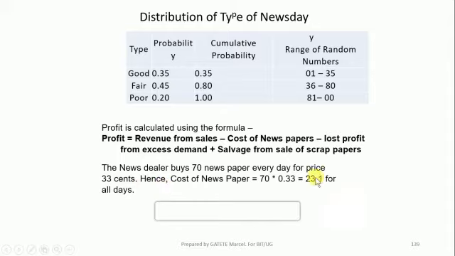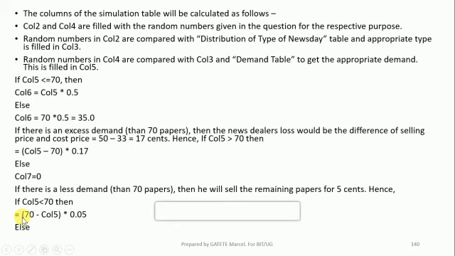It means each day the news dealer will purchase a newspaper at 2301 each day. So we are going to calculate what? We are going to calculate his profit according to the formula.